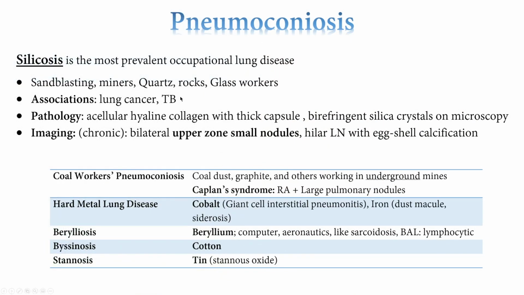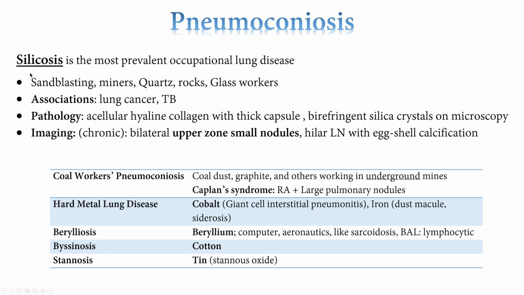Pneumoconiosis. Now, the most common one is silicosis, all right. It's associated with sandblasting, miners, on the surfaces, not like underground mines, all right. Quartz, rocks, glass workers, all right. Now, silicosis is carcinogenic and it's associated with TB.